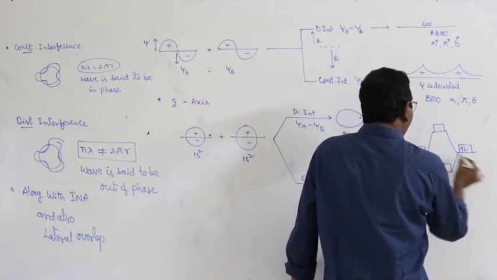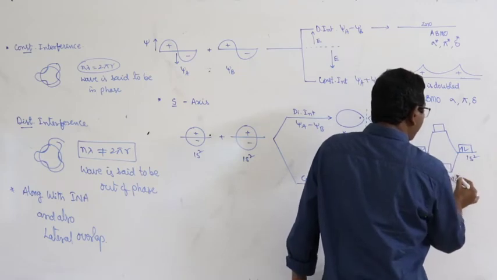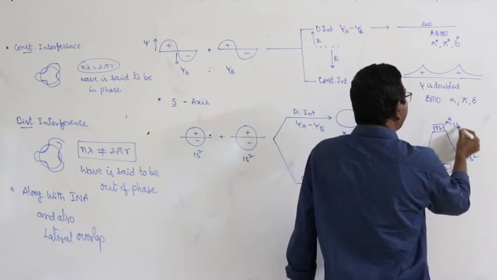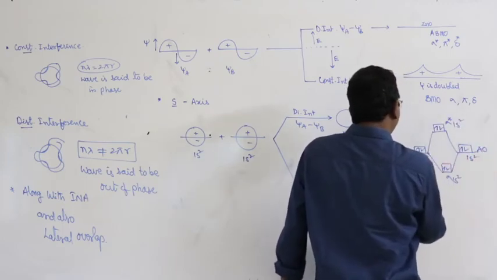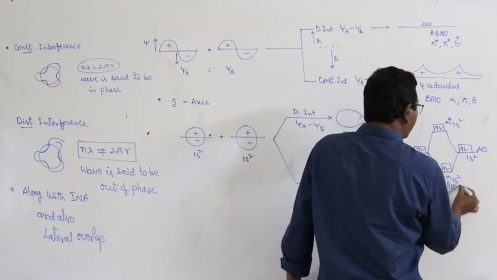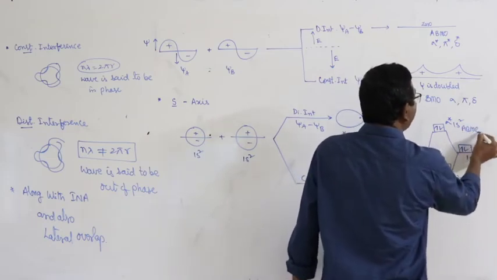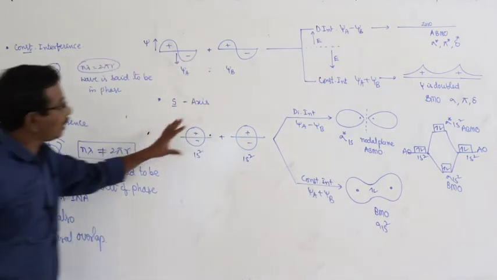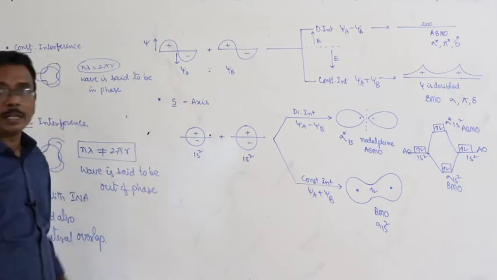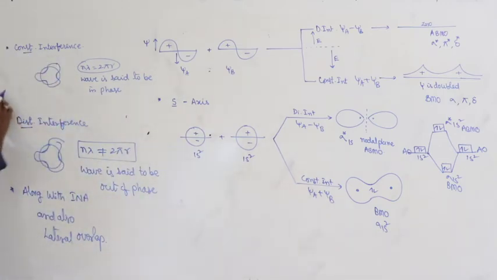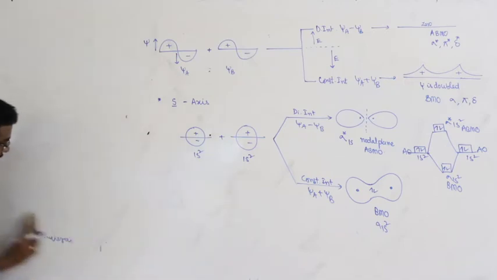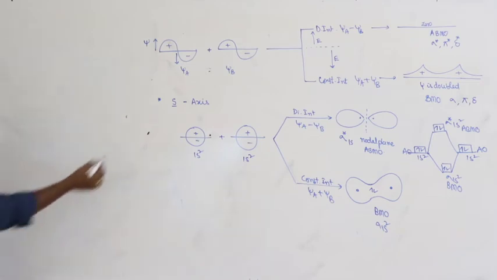This is the energy profile diagram. Sigma 1s2, totally 4 electrons should be accommodated. Sigma star 1s2. These are atomic orbitals. This is the bonding molecular orbital. This is the anti-bonding molecular orbital. That is about the axial overlapping of s orbitals.